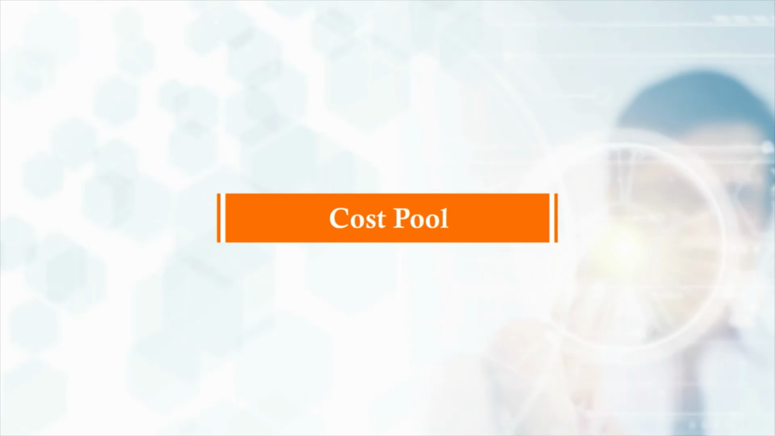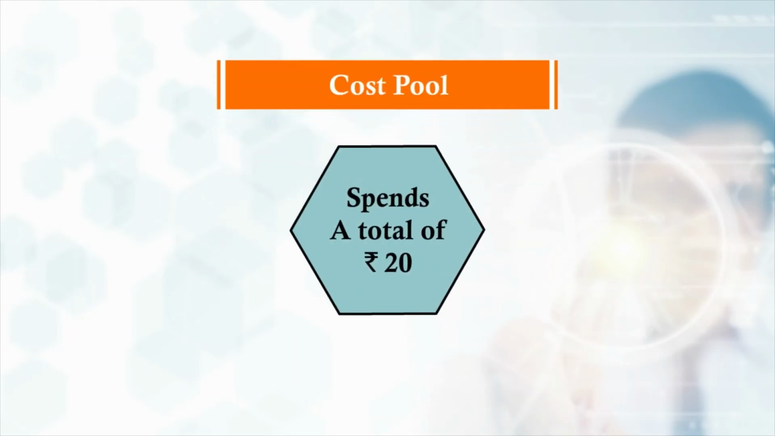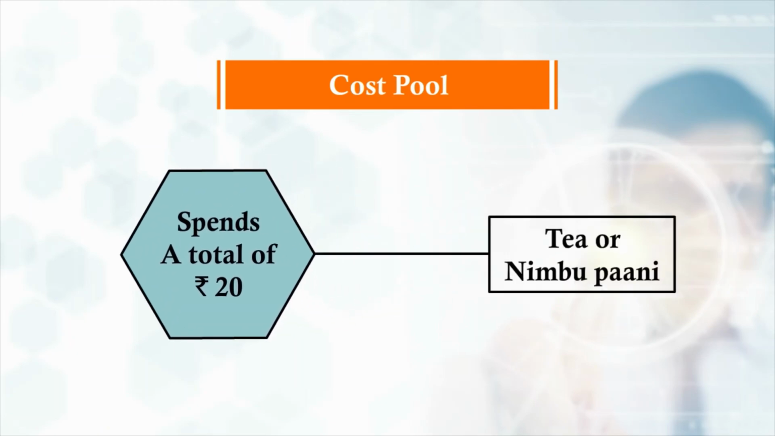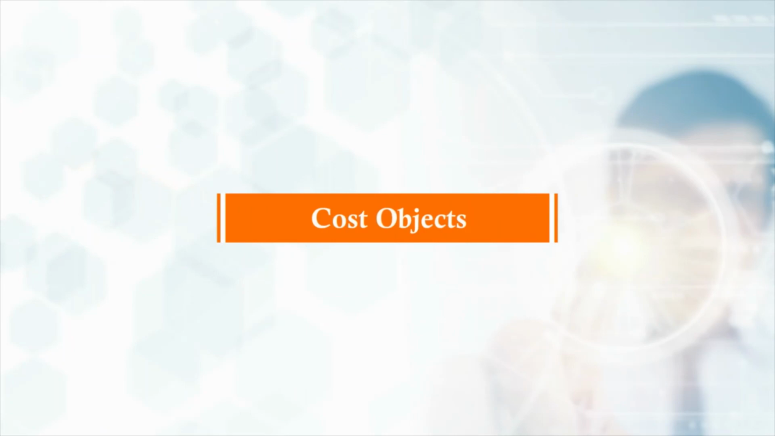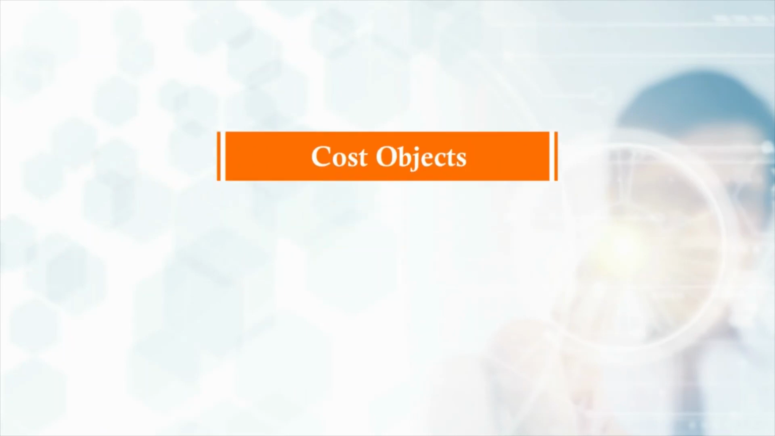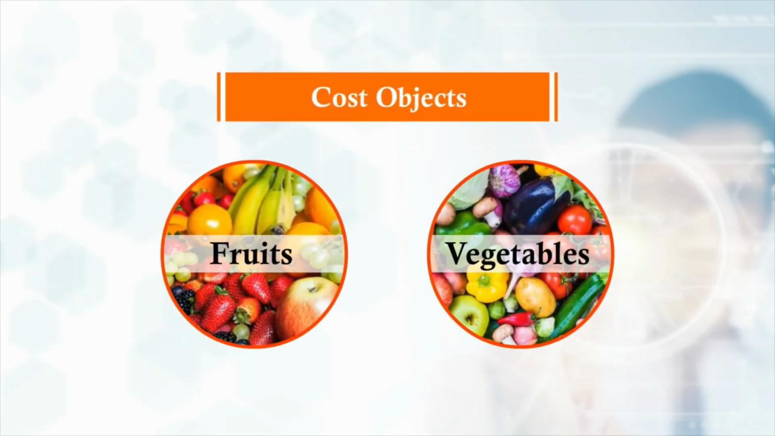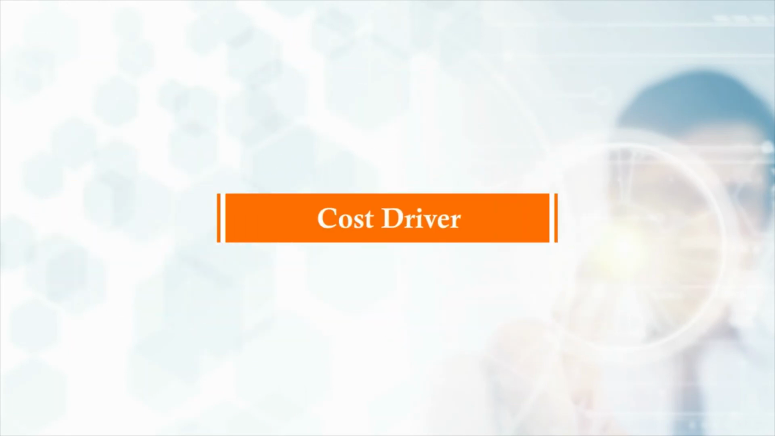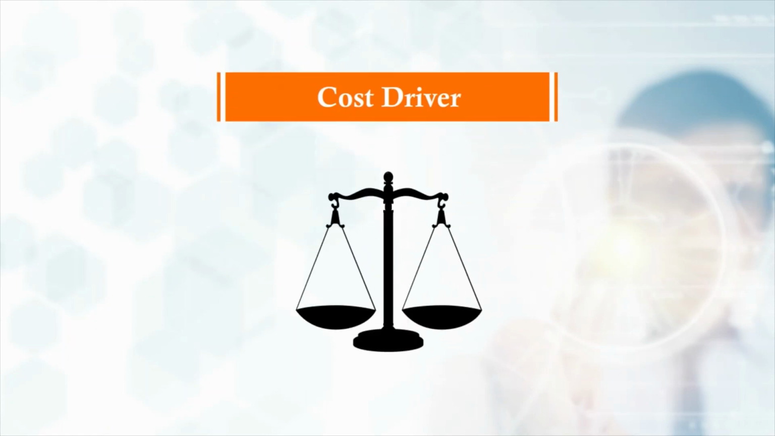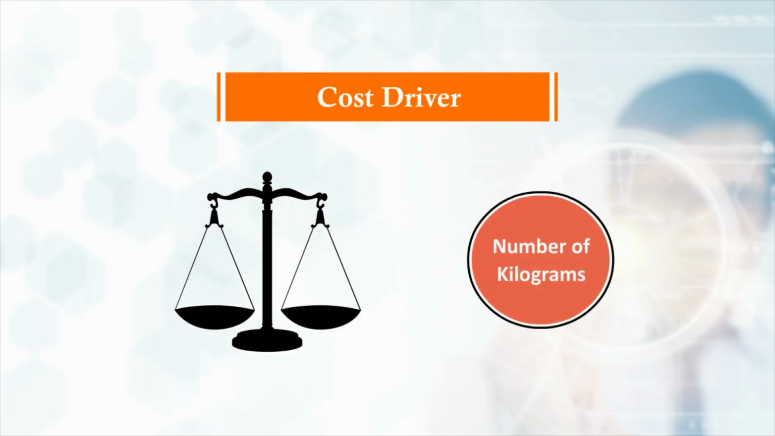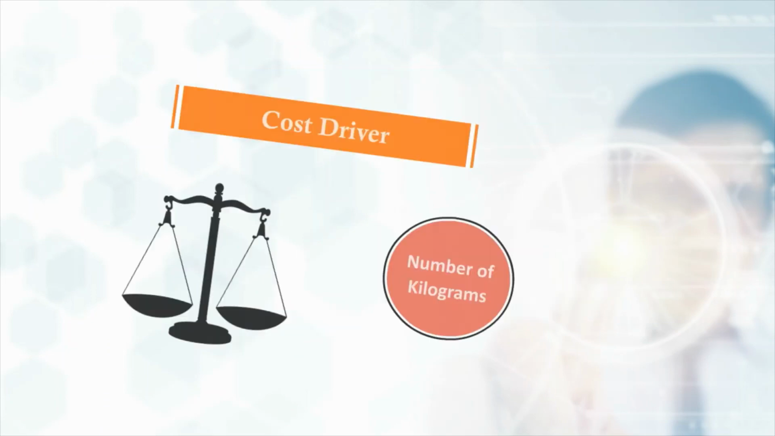First would be the cost pool. Let's say that he spends a total of ₹20 on a given day on tea or Nimbu Pani. Next are the cost objects. Raju has 2 cost objects, fruits and vegetables. After that comes the cost driver. Raju takes the total kilograms of cost object sold as his cost driver. Cost drivers are the number of kilograms of fruits and vegetables sold.